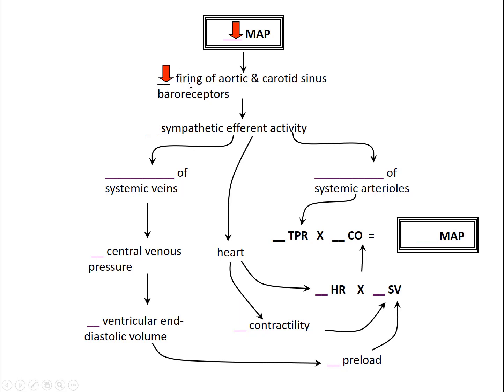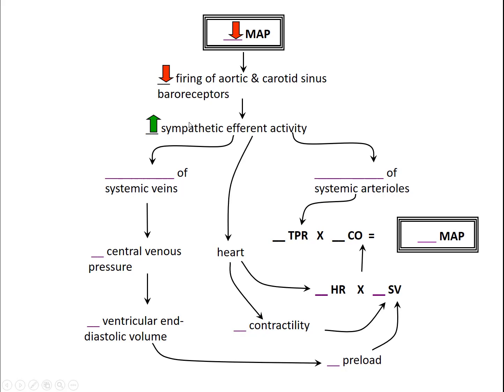This decrease in the afferent neural traffic from these structures decreases the neural input and output from the nucleus of the solitary tract, or that NTS in the brainstem, which causes increased neural activity in the sympathetic fibers, increasing sympathetic efferent activity to the blood vessels and to the heart, with the final goal of bringing that mean arterial pressure back up to the set point.